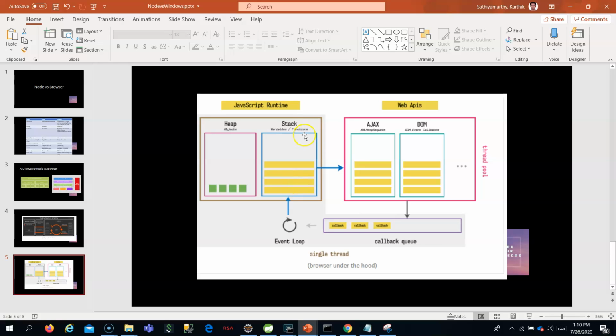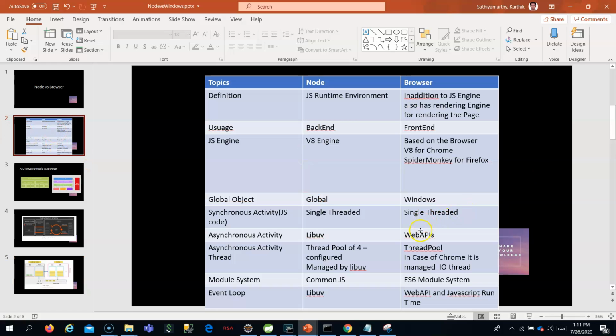As you know, stack is last in, first out. So by means of that, it will get executed. Okay. So this is about how the asynchronous operation happens in case of browser. That's what we saw here. Now we also understood in libuv how it happens.